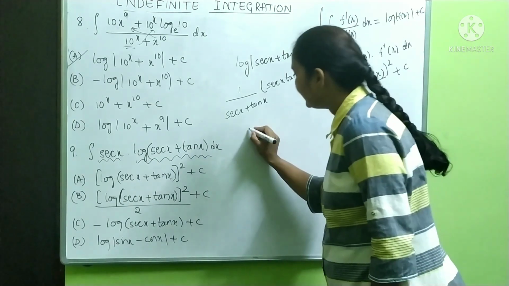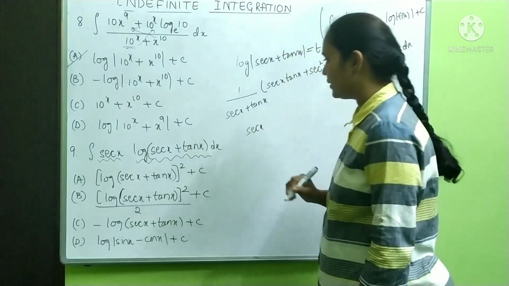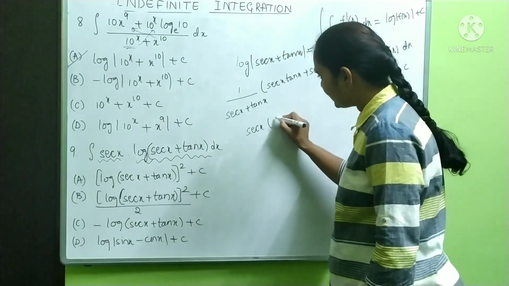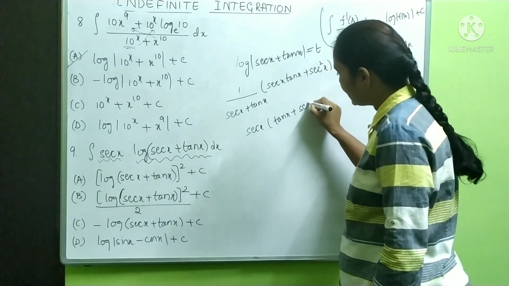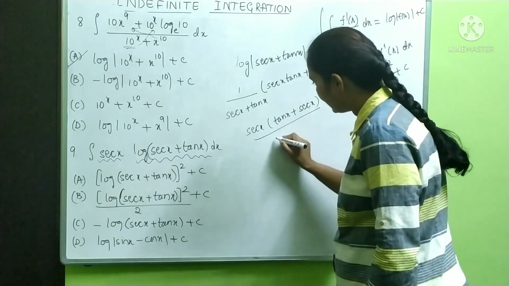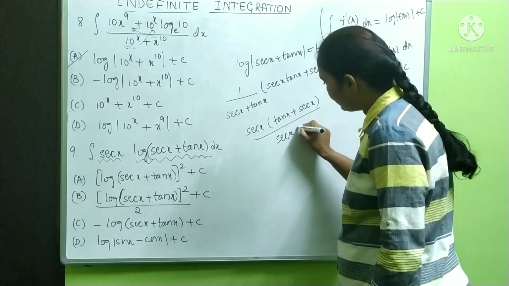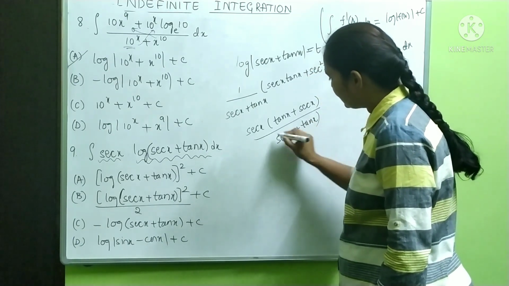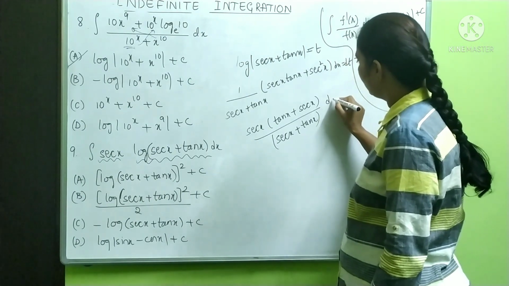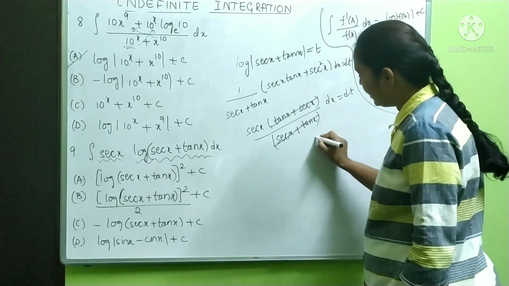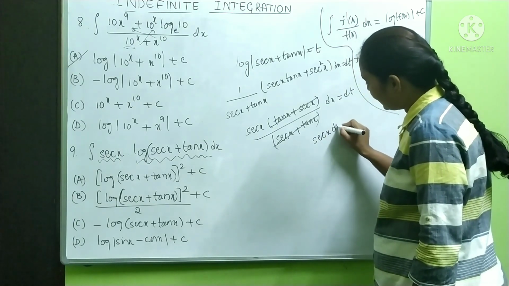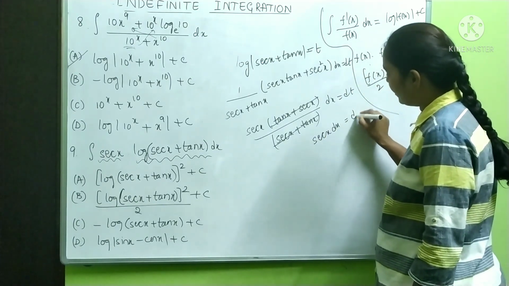Now here if I take secant x common, what is left here? Here it is tan x plus here it is secant x divided by secant x plus tan x into dx is equal to dt. So this term gets cancelled. You are left with secant x dx is equal to dt.